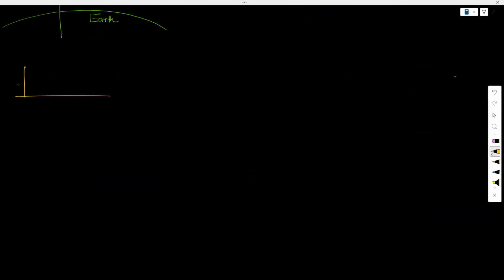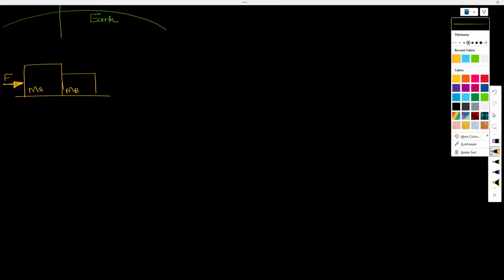Let's say on a table, I have an object and there is another object, and I'm pushing this object this way, and these objects are moving with the same acceleration, right? So let's say this is mass A, this is mass B, and I'm applying a force on this side. So it is apparent that if I push A, B should move, right? But B moves because A is pushing B. I'm not pushing B, I'm pushing A, right? I'm not the reason for B to move, but A is being pushed by me, and A is pushing B, so B has to move with A as long as both of these objects are able to move.